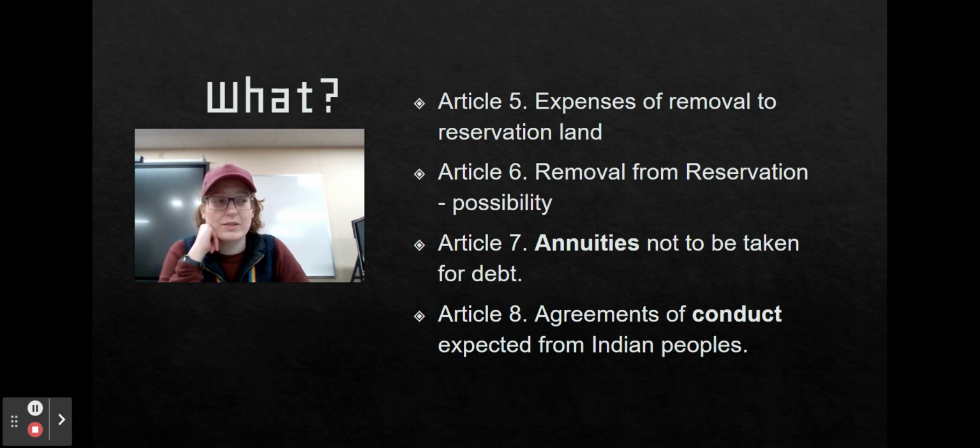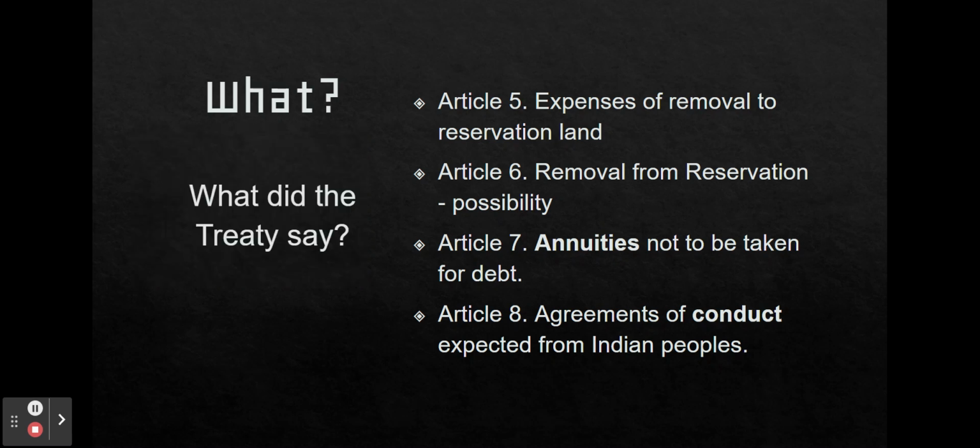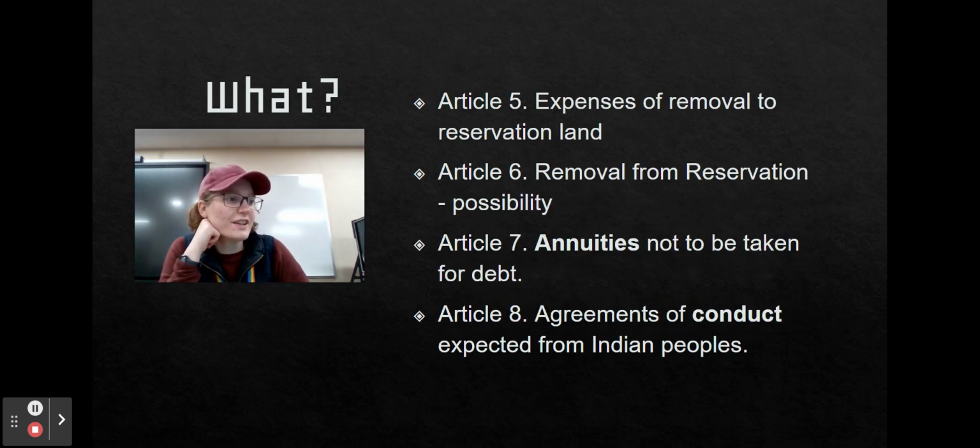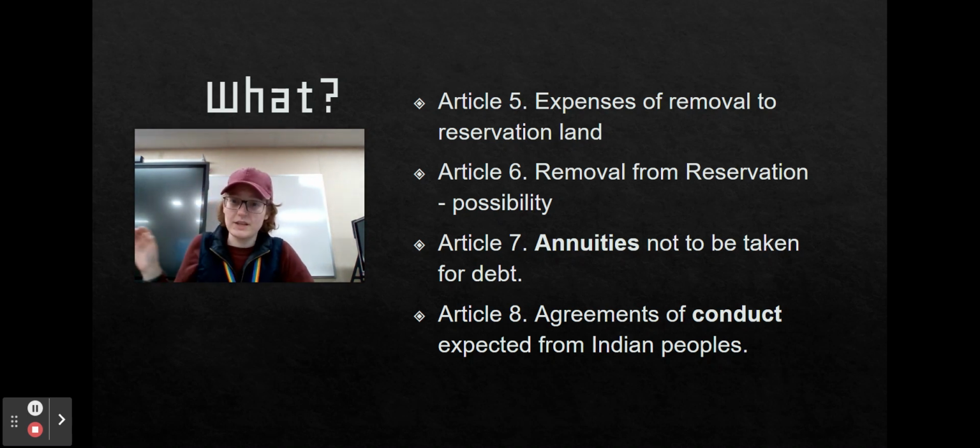So, okay, that's another vocab word. I'm like, well, what is an annuity? An annuity is a fixed sum of money paid to someone each year, typically for the rest of their life. So if they're not to be taken for debt, it means they're not going to be held against someone. They aren't going to be taken if there isn't the money to take it. That might be one to come back to.